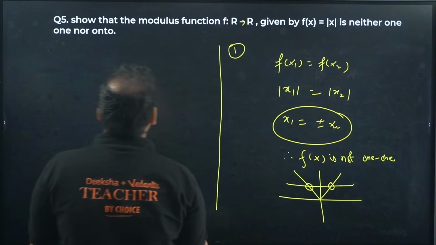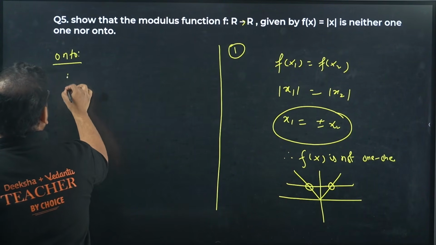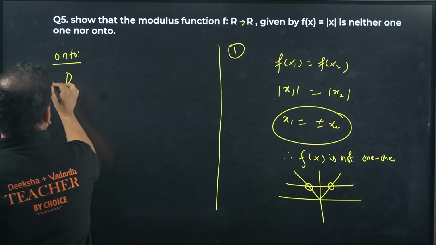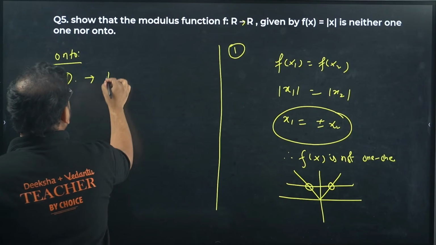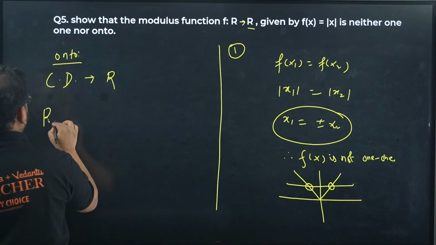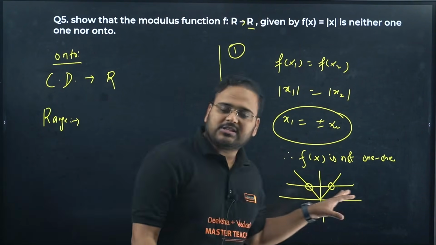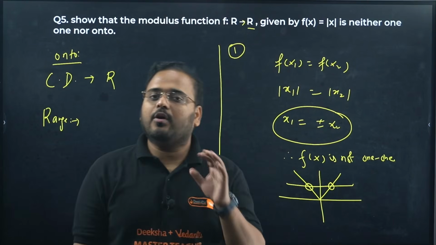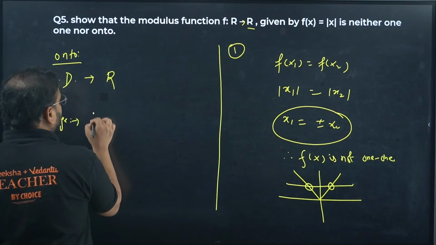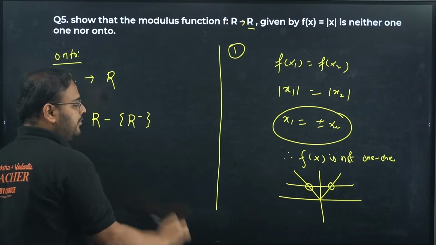Okay? Next, onto function. For onto what we have, sir, let's write codomain first. Codomain is, sir, all real numbers. They have mentioned that, all real numbers. What about range, sir? What about range here? Range of modulus function is positive or 0. Means from all the real numbers, remove the negative real numbers.